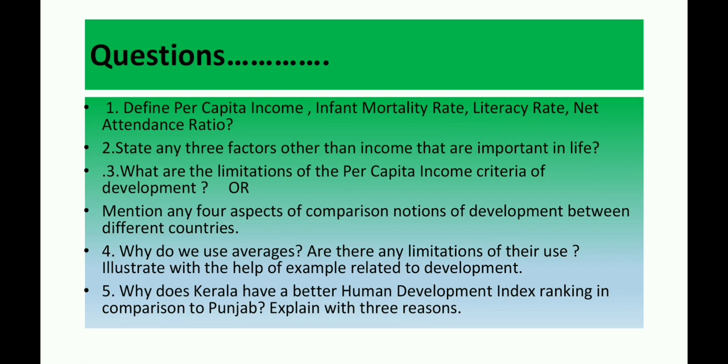Fourth, why do we use averages? Are there any limitations of their use? Illustrate with the help of examples related to development. And lastly, the 5th question: why does Kerala have a better human development index ranking in comparison to Punjab? Explain with the help of examples or give 3 reasons for that.